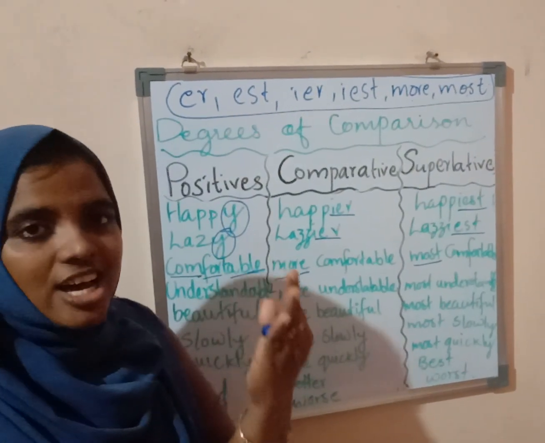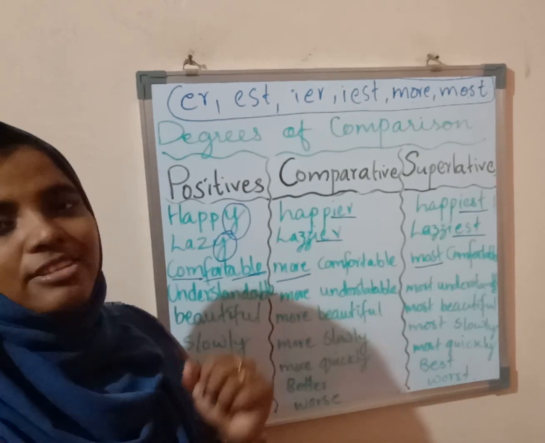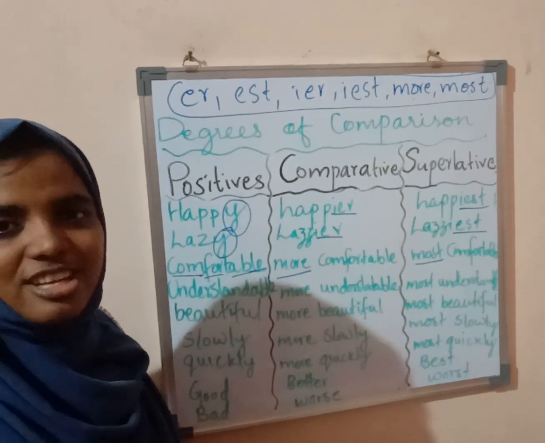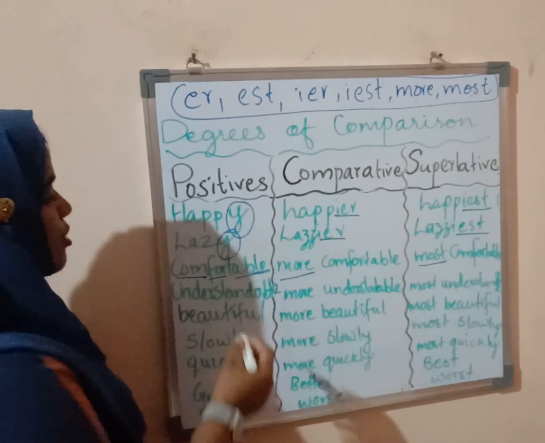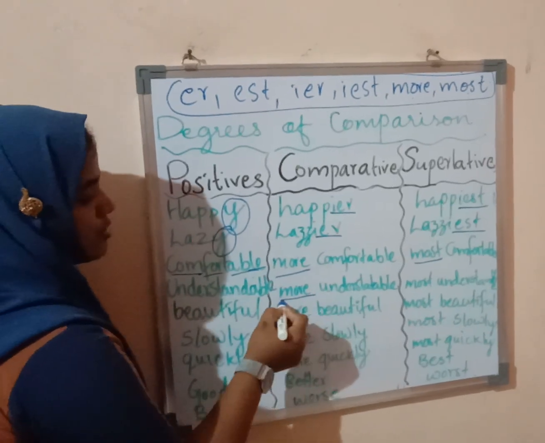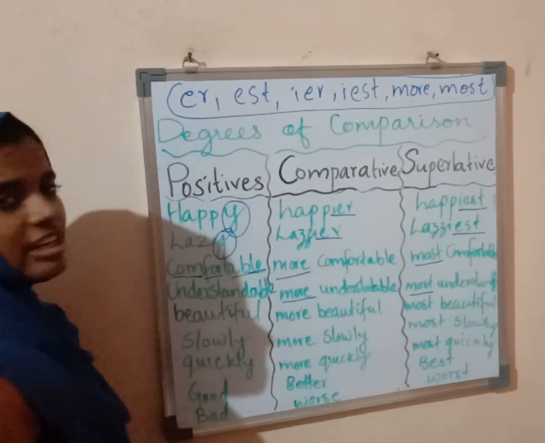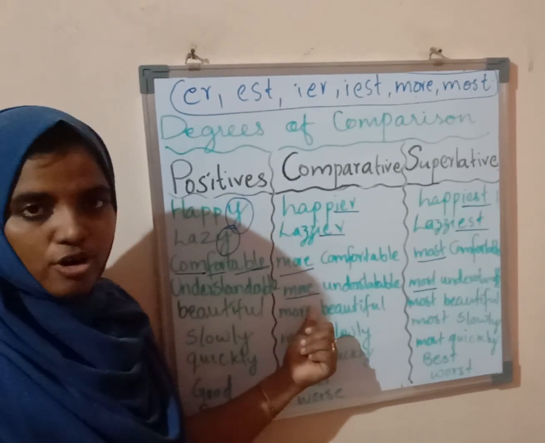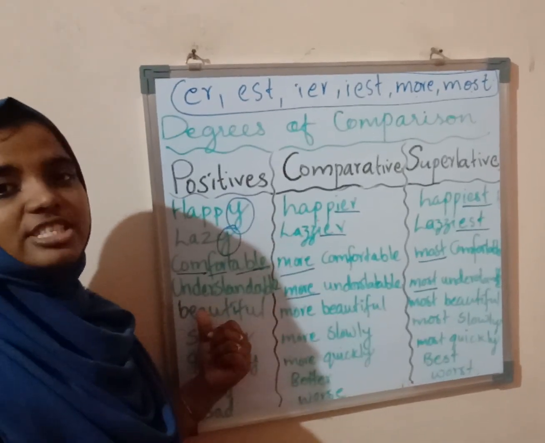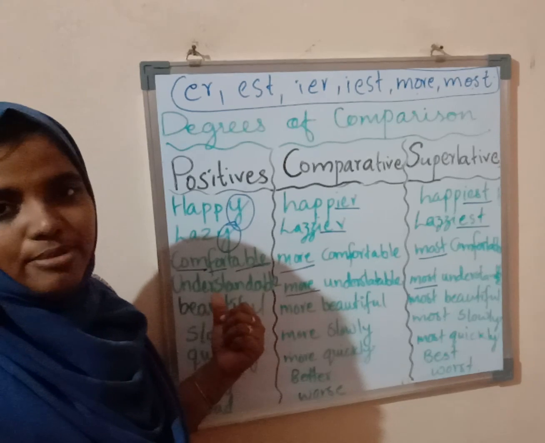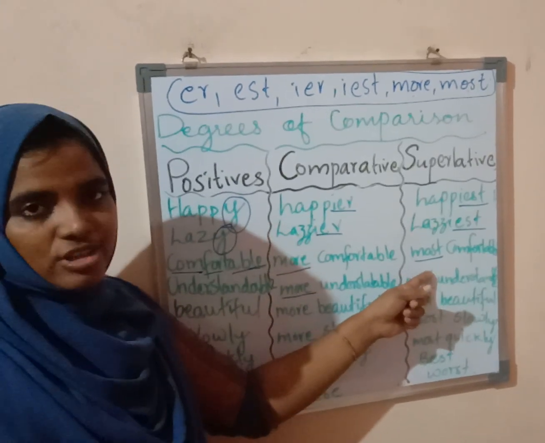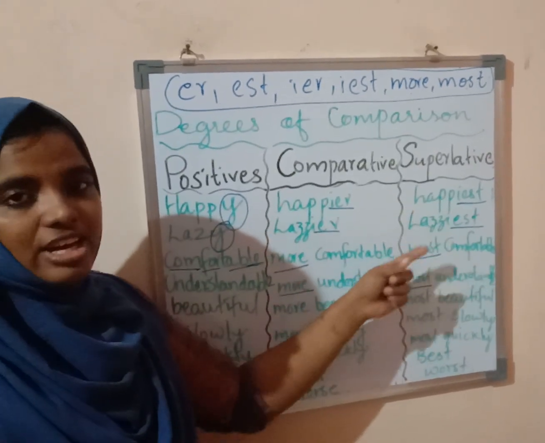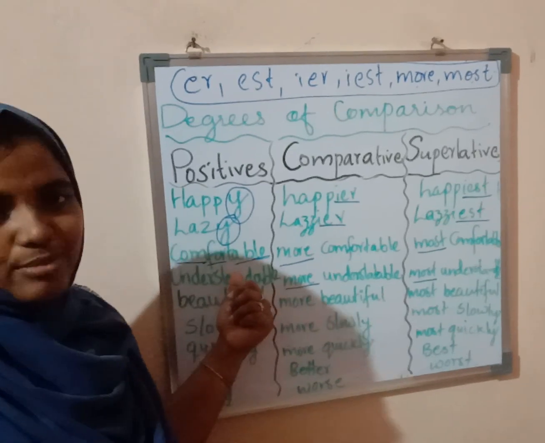More than two syllables are there. So in the comparative form, we use more for words having more than two syllables, and here, most.